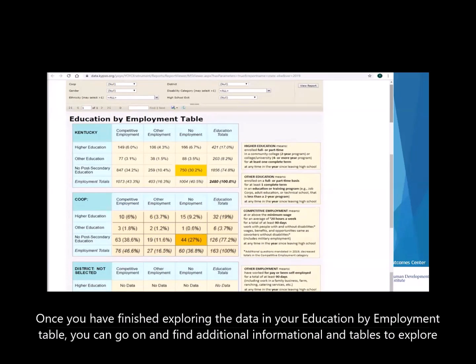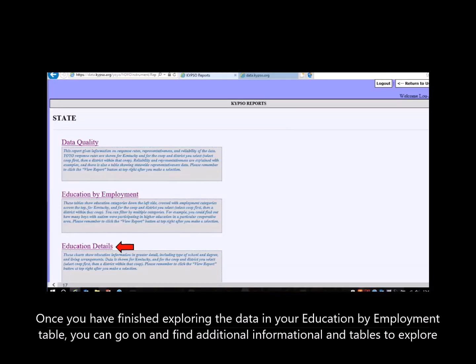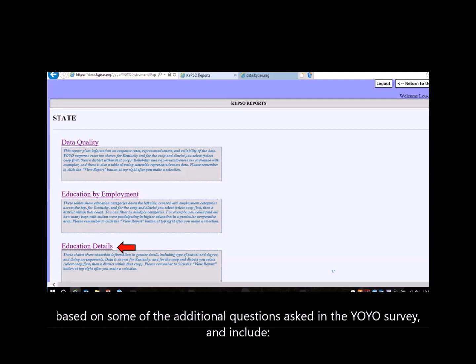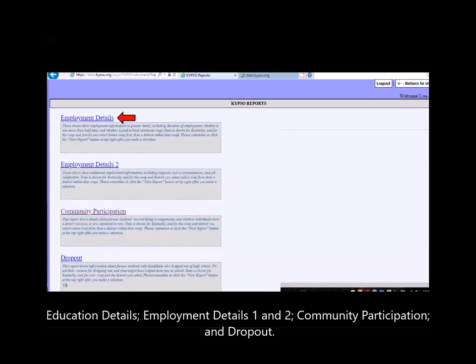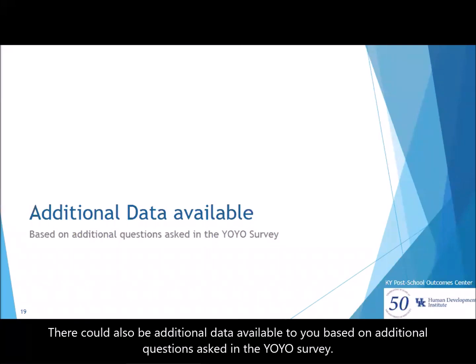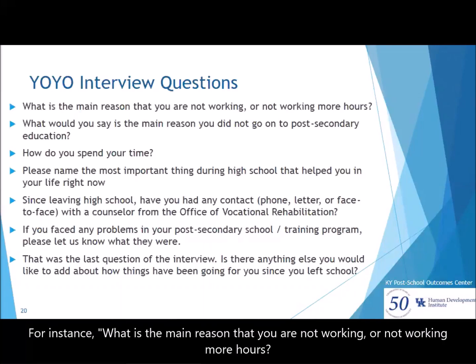Once you have finished exploring the data in your Education by Employment table, you can go on and find additional information and tables to explore based on some of the additional questions asked in the YOYO survey, and include education details, employment details 1 and 2, community participation, and dropout. There could also be additional data available to you based on additional questions asked in the YOYO survey. For instance, what is the main reason that you are not working or not working more hours?